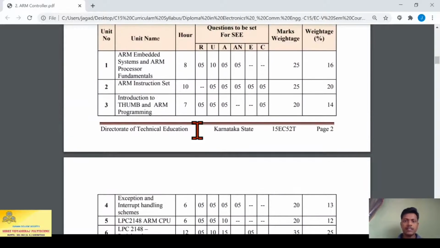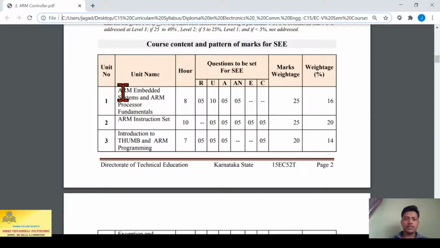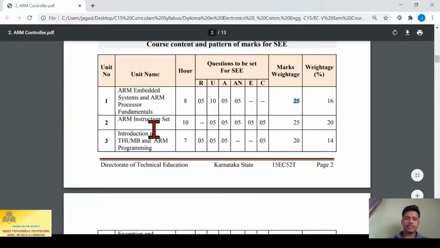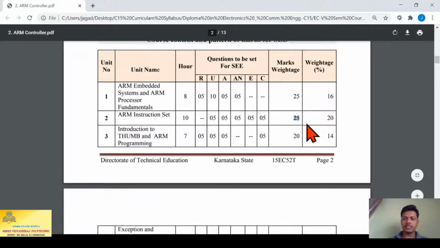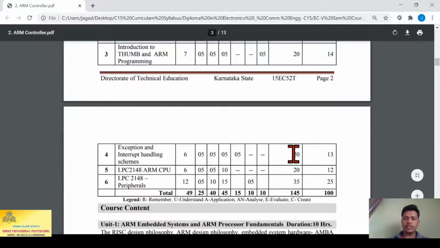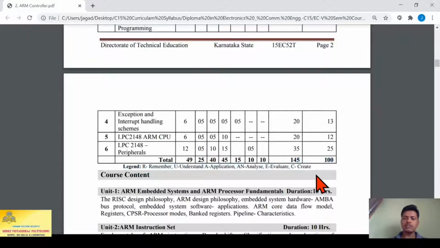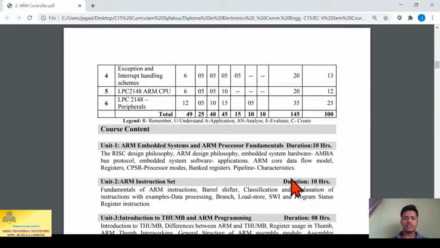As we come down, they have a pattern given in this table, course content and pattern of marks for SCE. For unit 1, the total weightage of marks is 25 marks. For unit 2, again 25 marks. For unit 3, 20 marks. Unit 4, 20 marks. Unit 5, 20 marks. And unit 6, 35 marks. So a total of 145 marks question paper will be there in the semester end examination, out of which we have to attend only 100 marks questions.